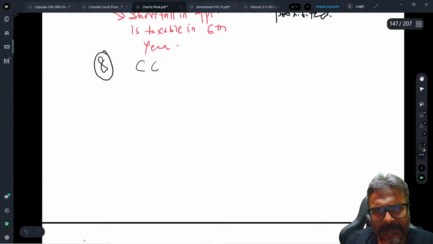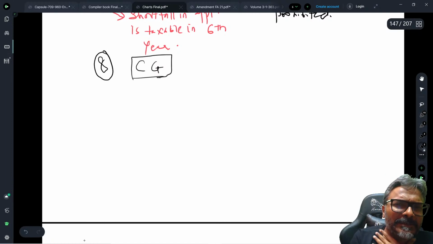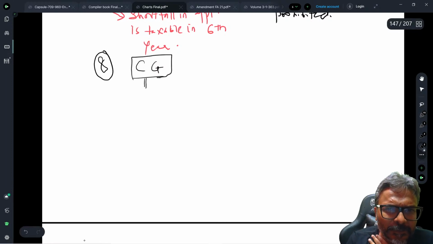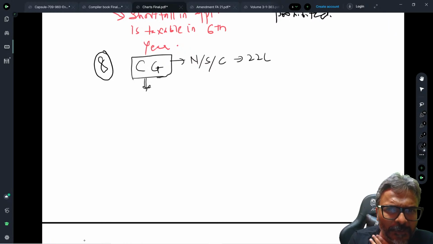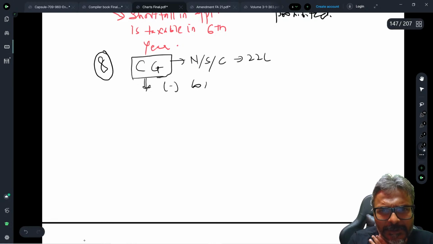Capital gains. Now, how do I work out the capital gains, students? Say you compute capital gains here in net. Net sale consideration, students, is say 22 lakhs. I'll just give you a figure because this is where people also go wrong. Against that, say the cost of acquisition is 10 lakhs. How much is the capital gains? 12 lakhs is the capital gains.